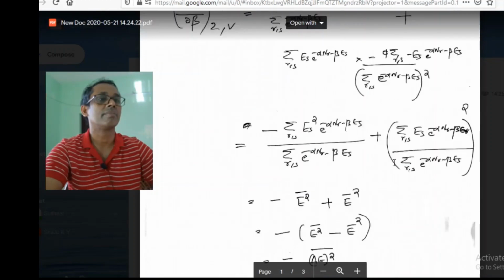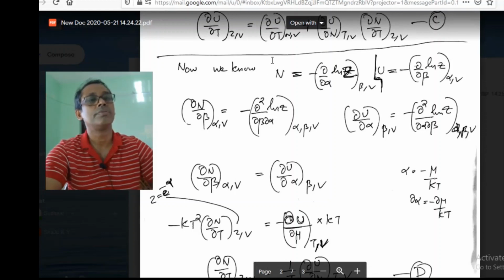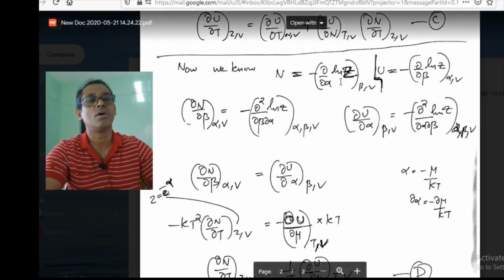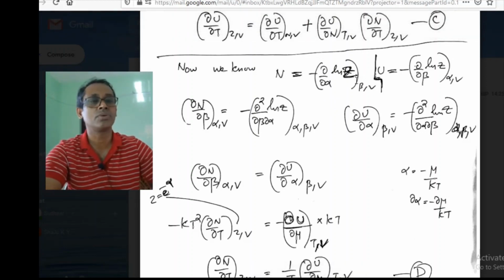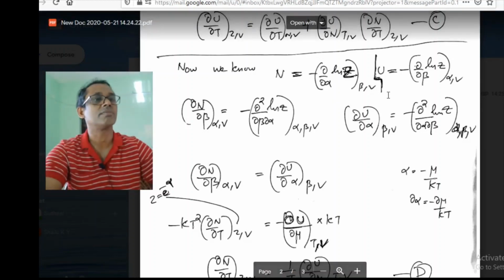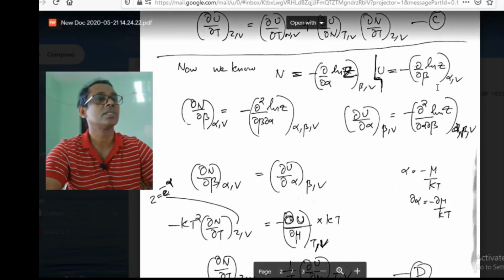Now we know N, the average number of particles in the system, is minus dou by dou alpha of the log of the grand partition function, or q potential. And U, the mean energy, is minus dou by dou beta of the log of the grand partition function, when alpha and V are fixed.